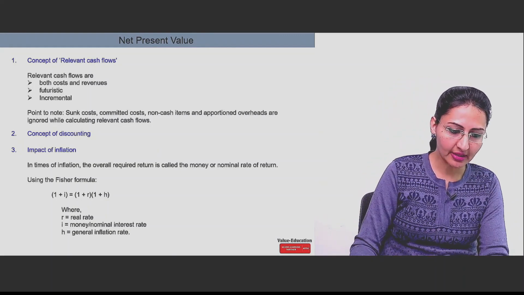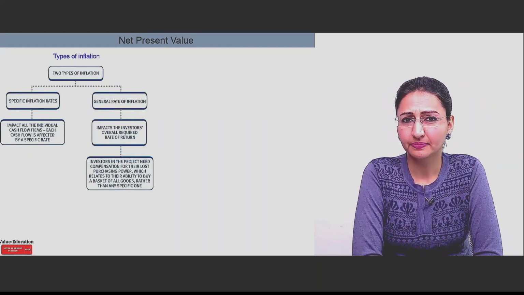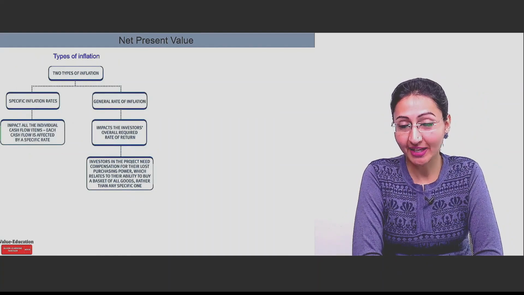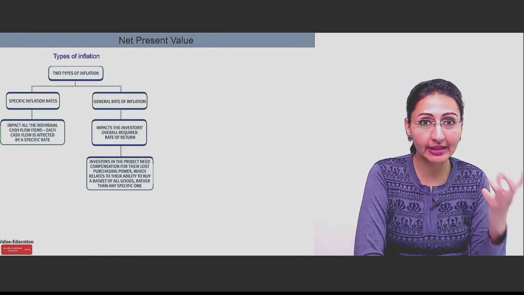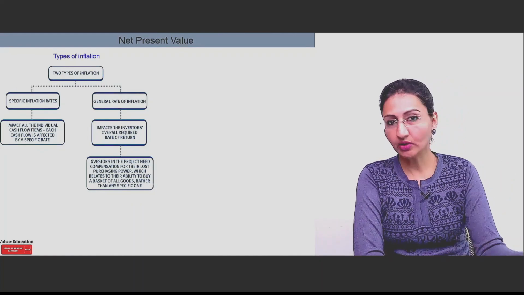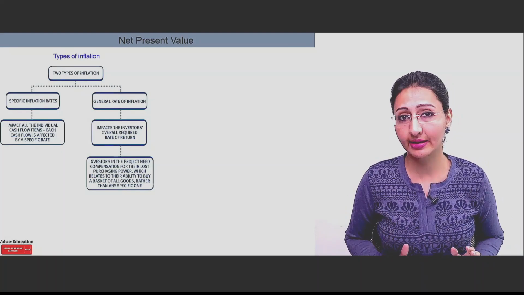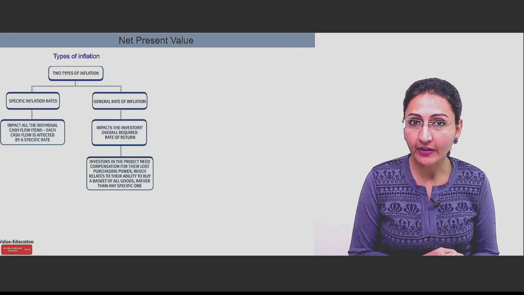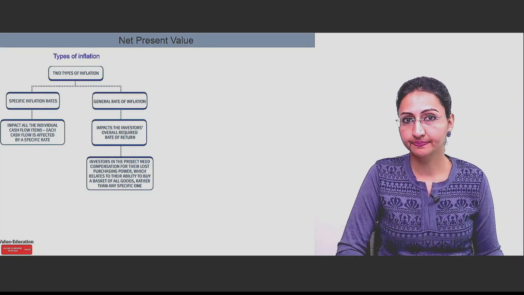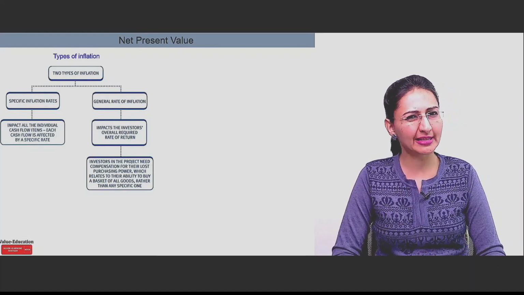So after this, the question in your mind must be, why are we studying this? To give the impact of inflation in cash flows. That's why we are trying to understand the concept of real rate of return and nominal rate of return or money rate of return. So here on the screen, you can see there are two types of inflation which you have to consider or you will face in the exam. One is specific inflation rates. Another is general inflation rates or general rate of inflation. So what is specific inflation rate and what is general inflation rate? That's a simple thing which is evident from its name also.